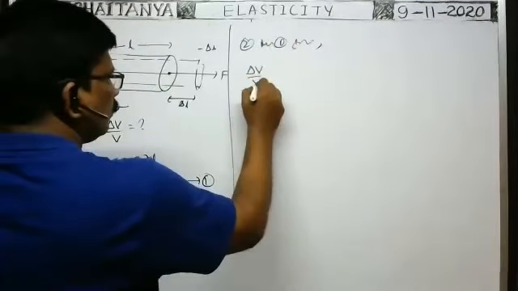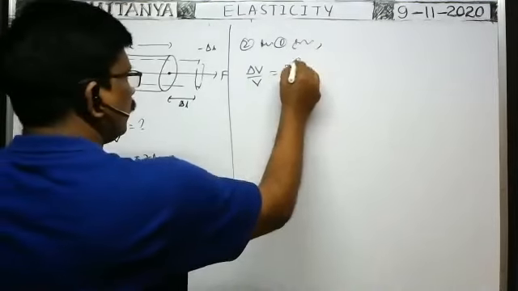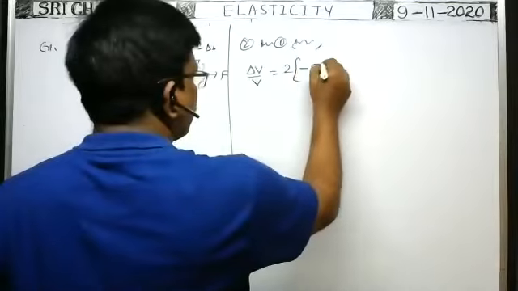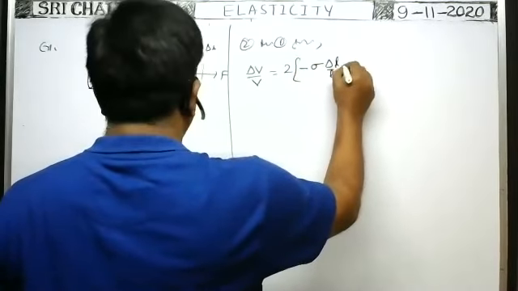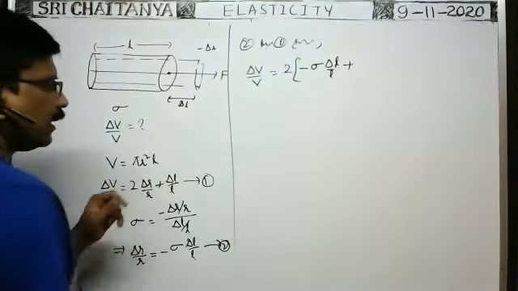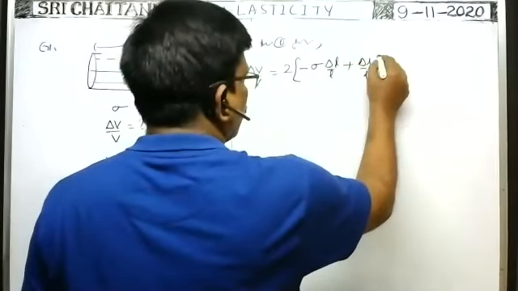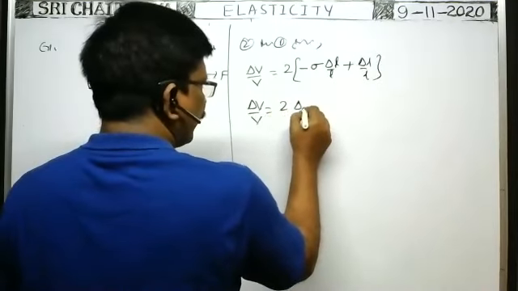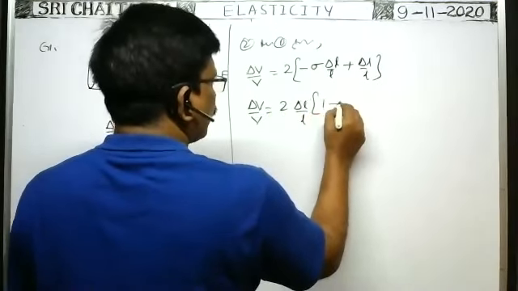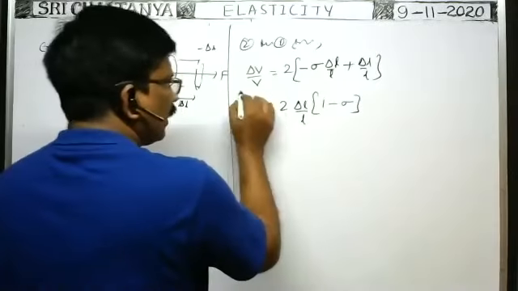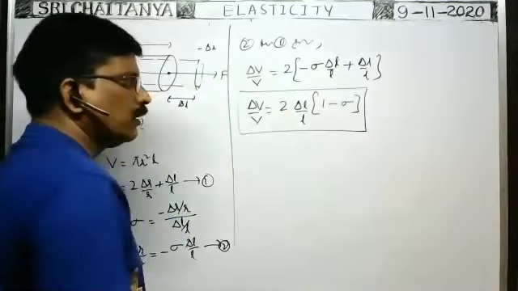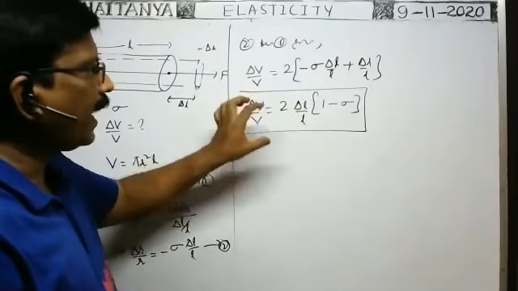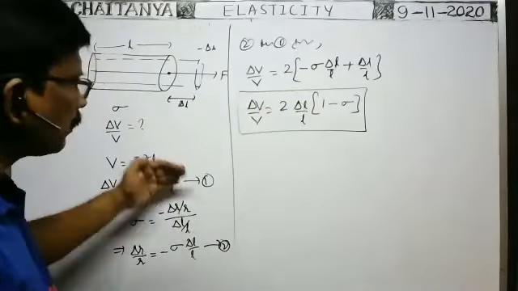Delta V by V is equal to 2 into delta R by R, which can be written as minus sigma into delta L by L, plus delta L by L which is already there. Therefore delta V by V is equal to 2 into delta L by L, you take common, then 1 minus sigma you will have. So this is the fractional change in volume. When sigma and longitudinal strain both are given, then the fractional change in the volume can be found using this formula. Of course, we have to remember the procedure.